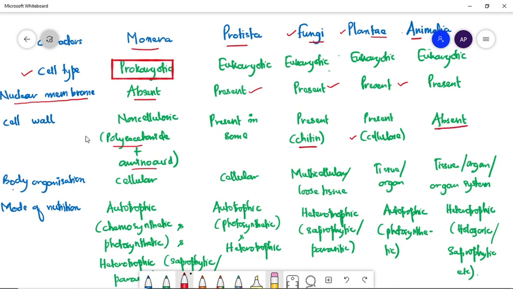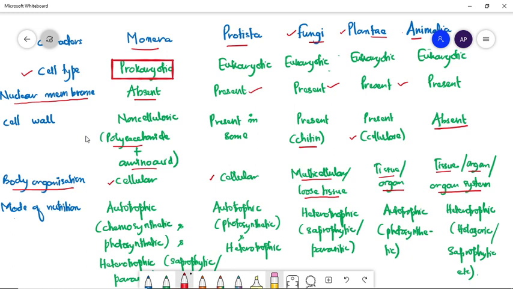Next is body organization. Monera are cellular, meaning they are unicellular, and Protista are also unicellular. Fungi are multicellular, but of loose tissue, meaning the multicellular body is not organized into organs. In Plantae, tissue is present, or they may have organs. In Animalia, tissue, organ and organ system are developed in the body organization.